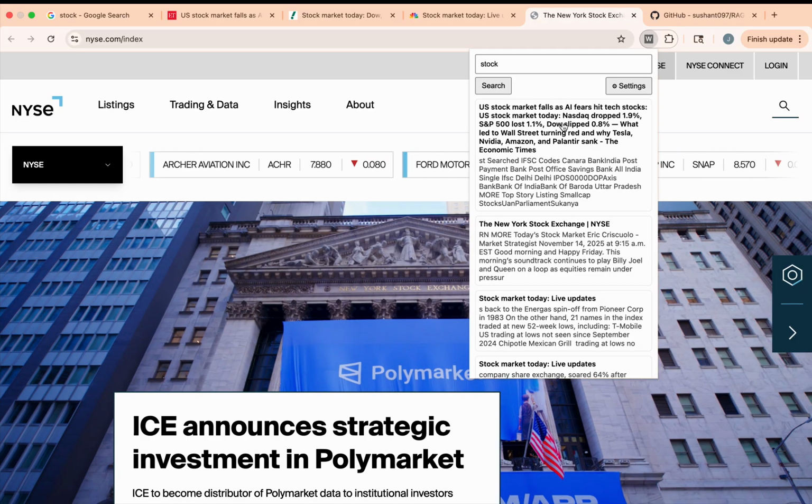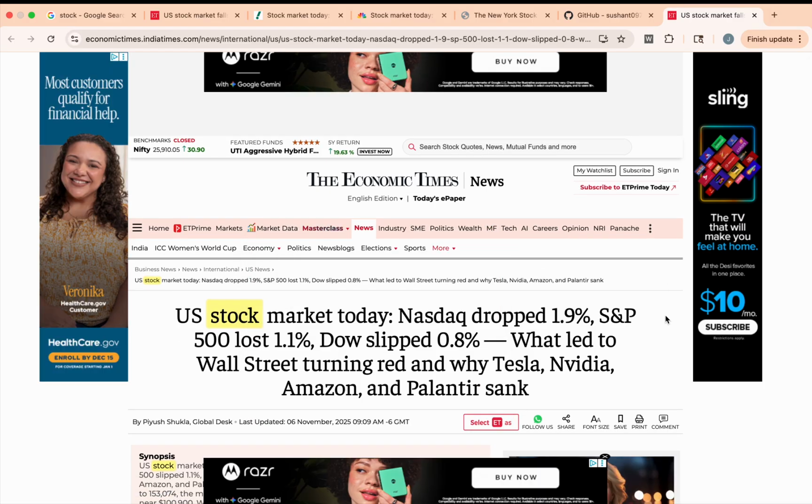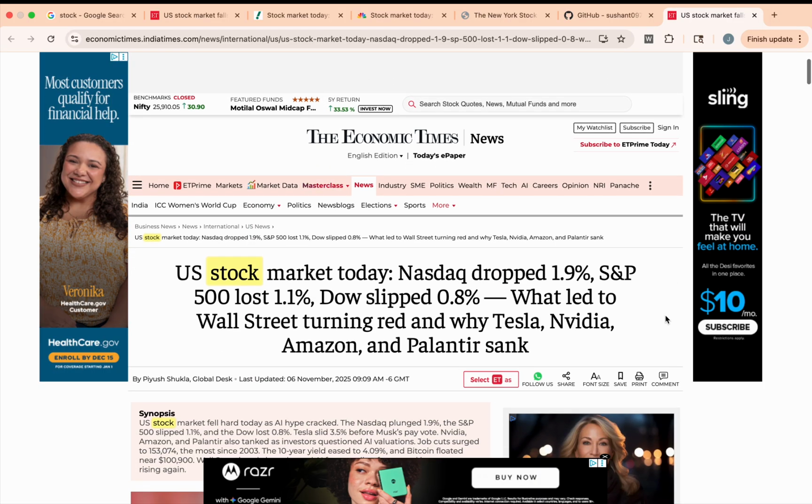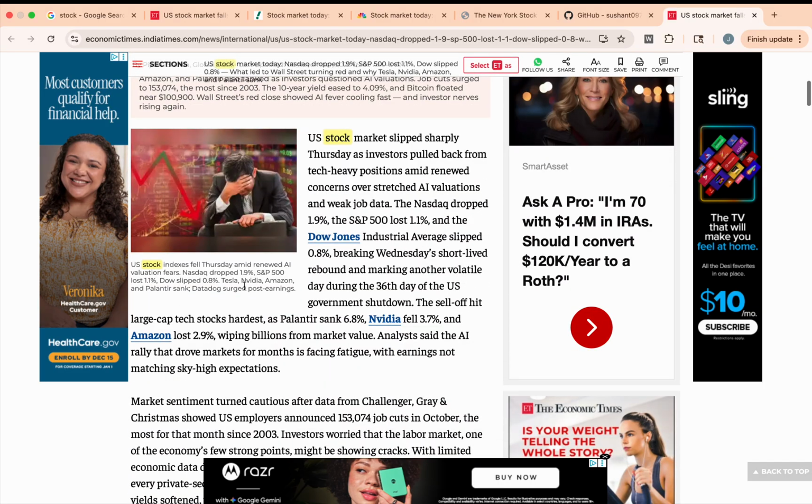I will show you one particular thing, because the New York Stock Exchange has the stock keyword here, right? But it comes second, and this comes first because it has more of the stock keyword. And another cool thing is when I hit that index result, it also highlights where that word is in the page. Like here is the stock, stock, and so on.